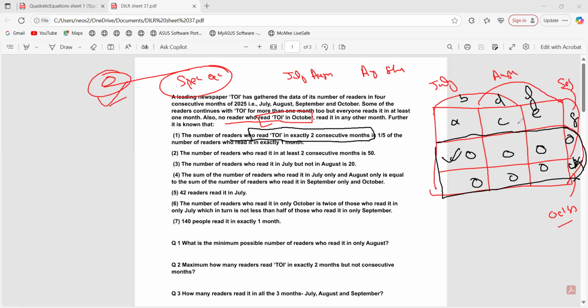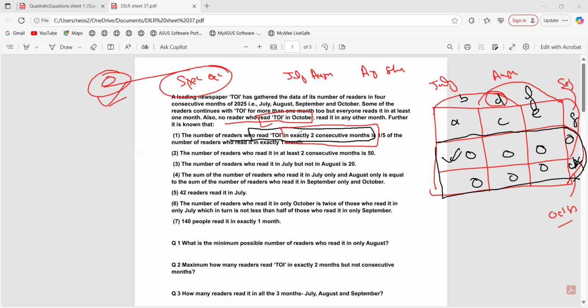Now tell me, TOI in July and August is how much? If I'm talking about TOI in July and August, that will be D. You are able to understand why we have kept zero? Yes, because there won't be any readers in October mixed with other months, so that's the reason we have zero.